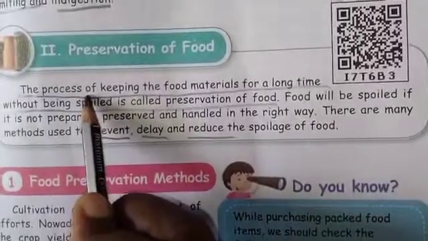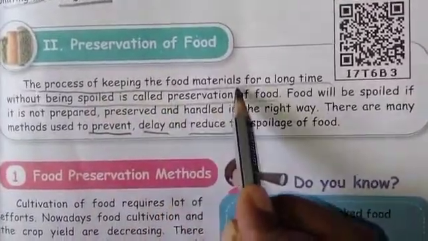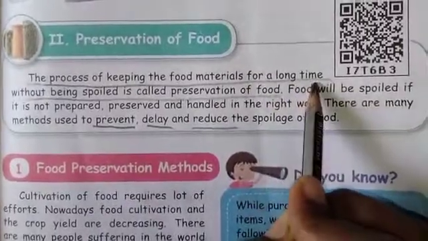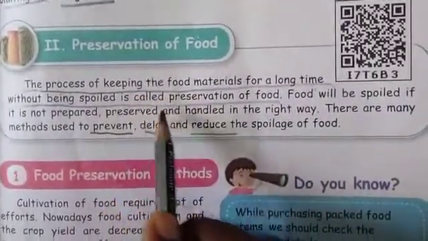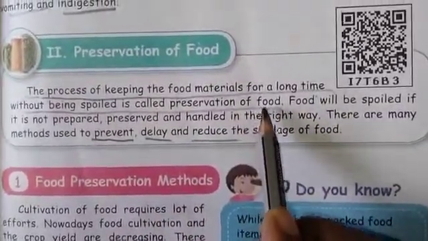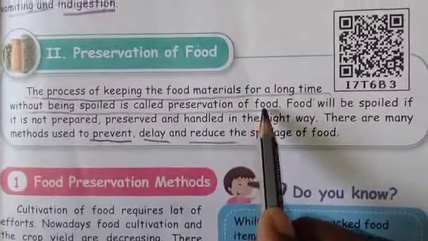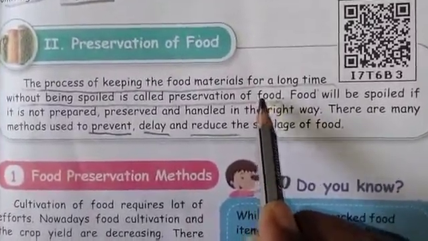It is one of the processes. So what do you do in this process? Keeping the food material for a long time without being spoiled. That process is called what? Preservation of the food. So storing and keeping food in the correct manner without being spoiled is called food preservation of the food substances.